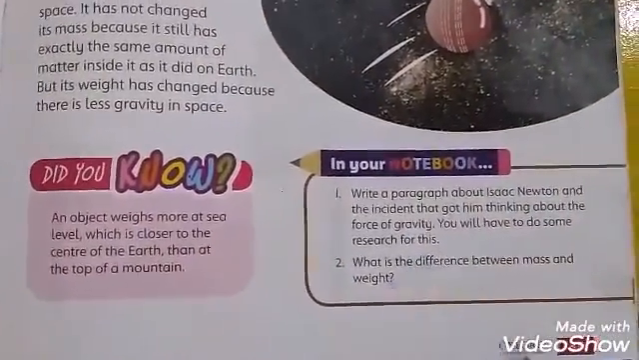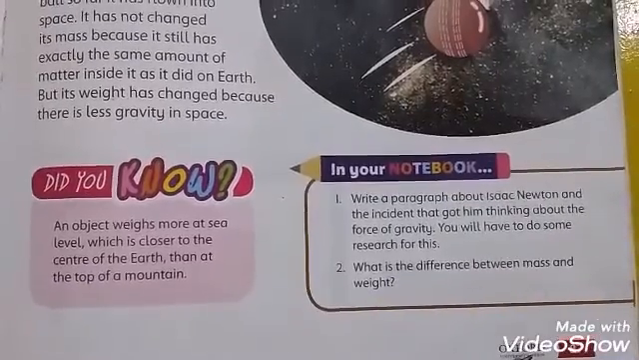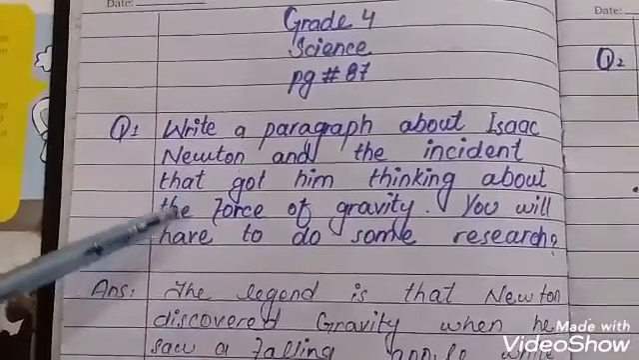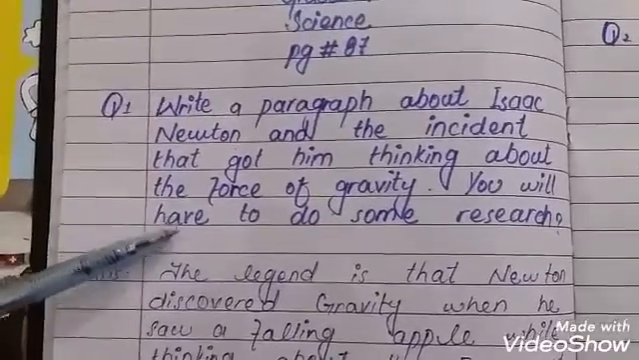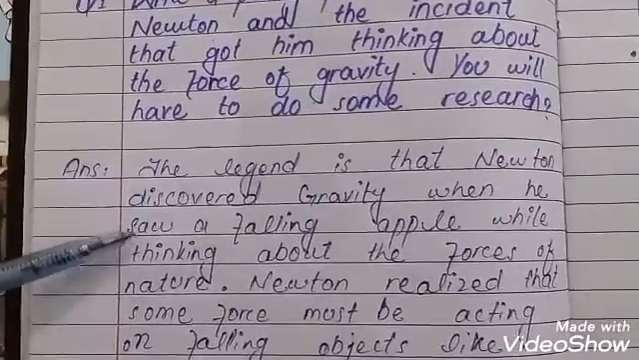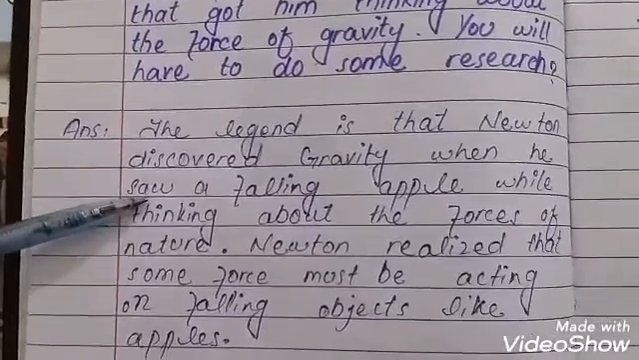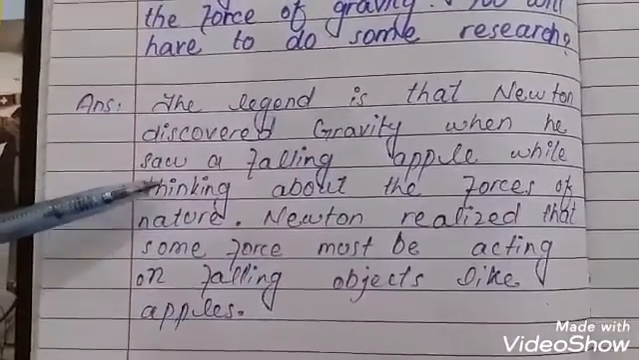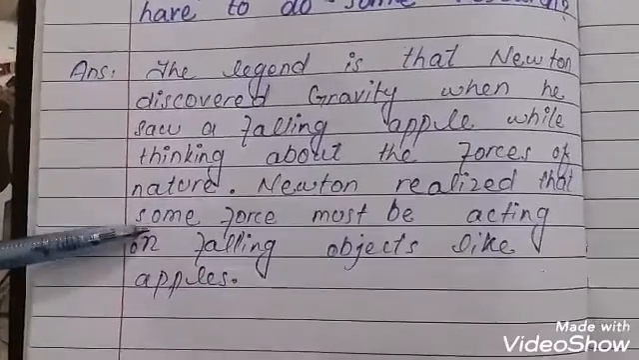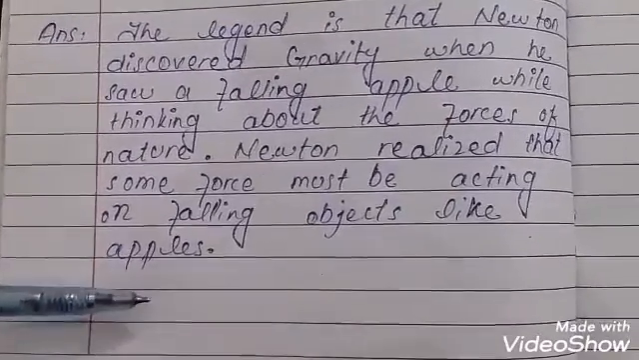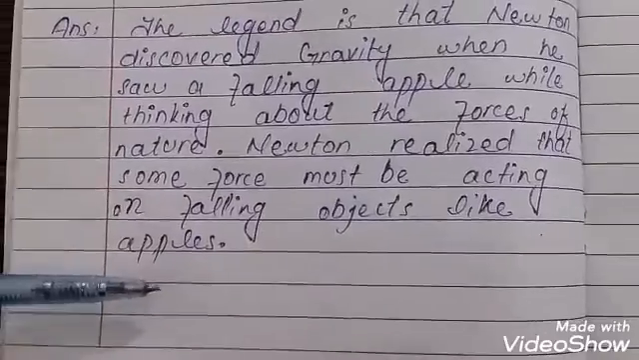Now, in your notebooks, page number 87, and the answers are: Write a paragraph about Isaac Newton and the incident that got him thinking about the force of gravity. You will have to do some research. The legend is that Newton discovered gravity when he saw a falling apple. While thinking about the forces of nature, Newton realized that some force must be acting on falling objects like the apple.